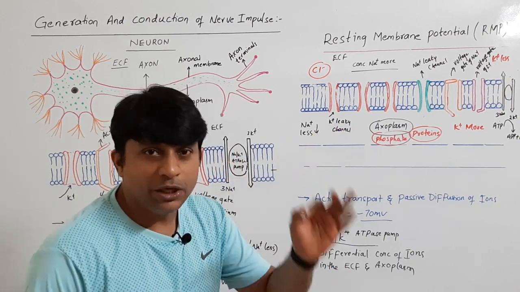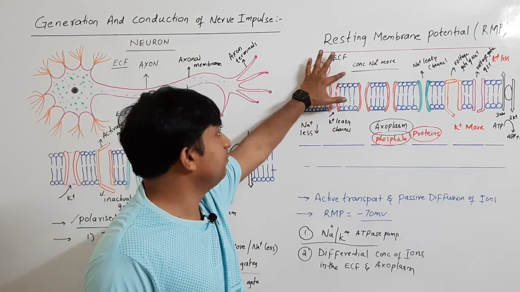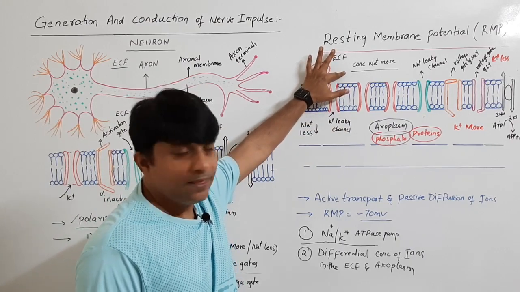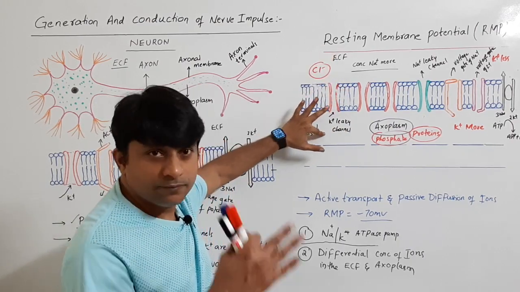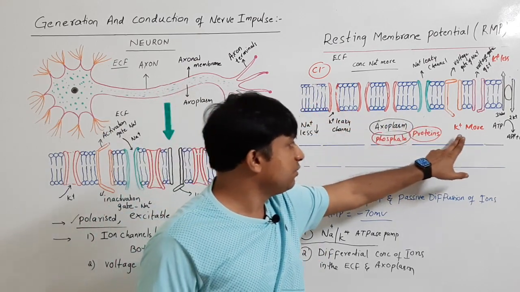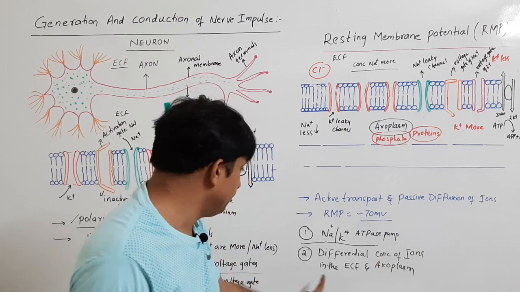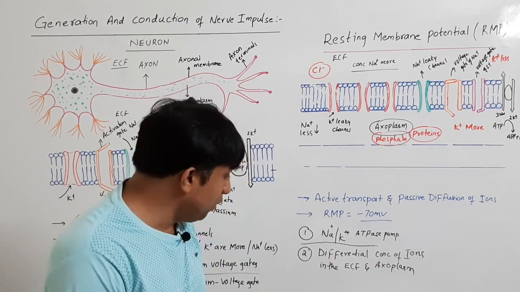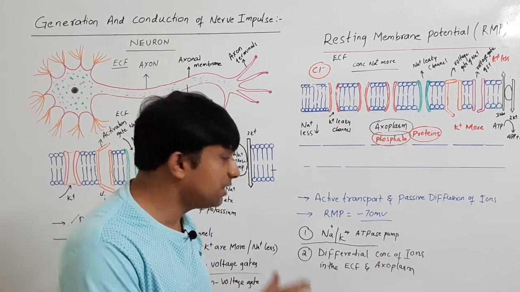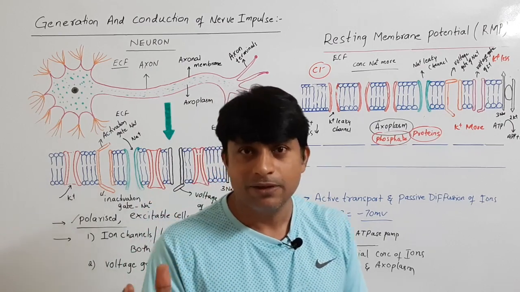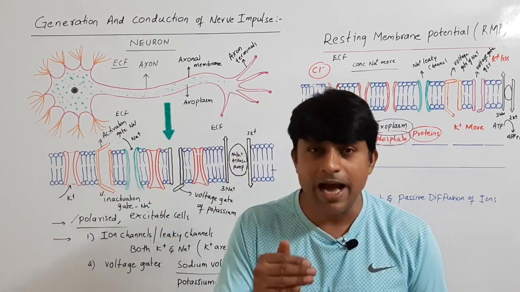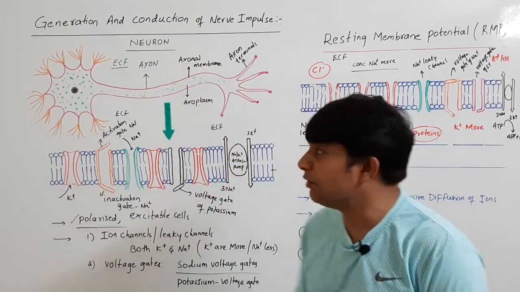So remember, the concentration of sodium is more in the ECF and less in the axoplasm, and the concentration of potassium is more in the axoplasm and less in the ECF. Because of this differential concentration of ions, simple, ions always move from high concentration to low concentration.